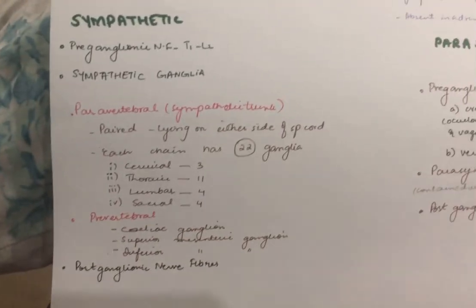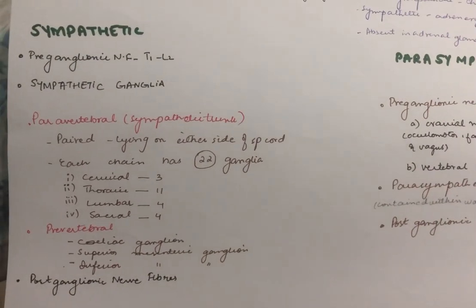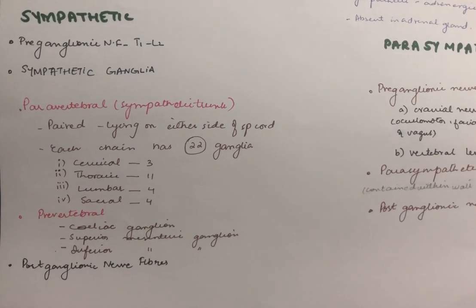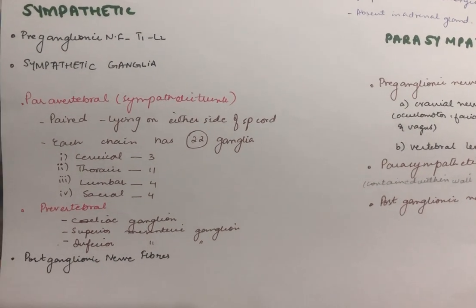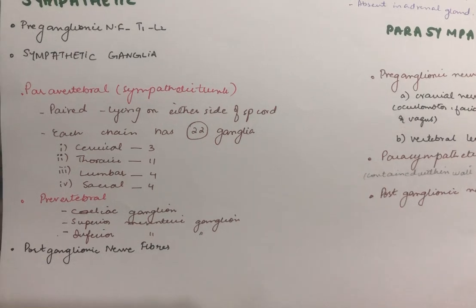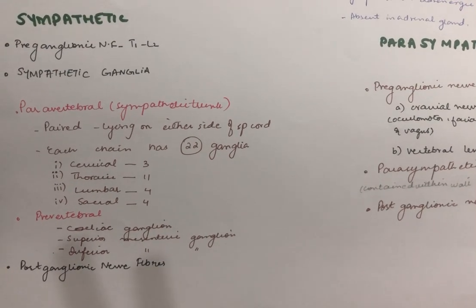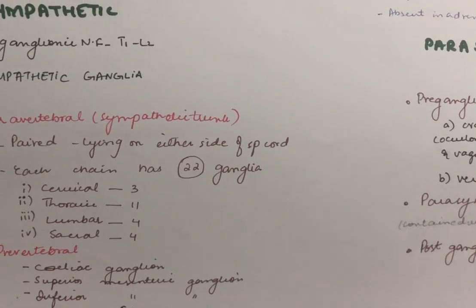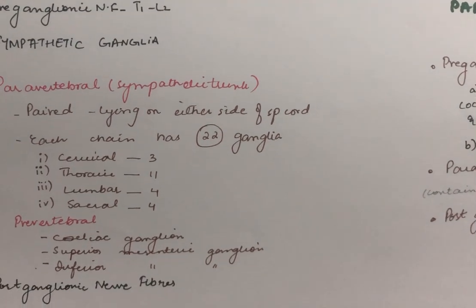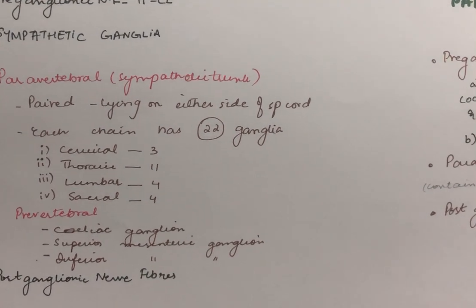Now coming on to the sympathetic nervous system. It has preganglionic fibers, the sympathetic ganglia, and the postganglionic nerve fibers. So the preganglionic nerve fibers are from T1 to L2. Sympathetic ganglia has two types, the prevertebral and the paravertebral.